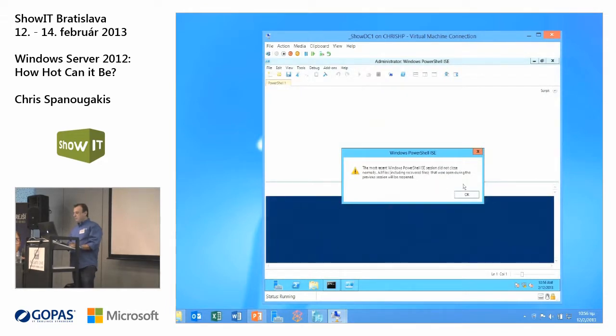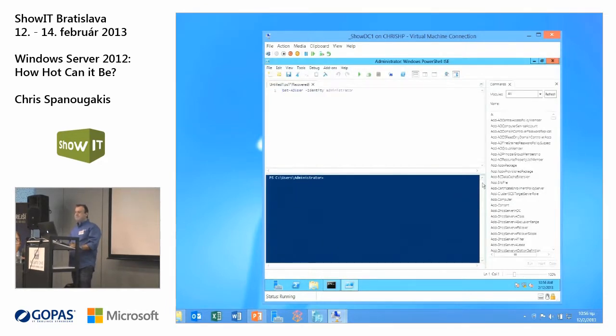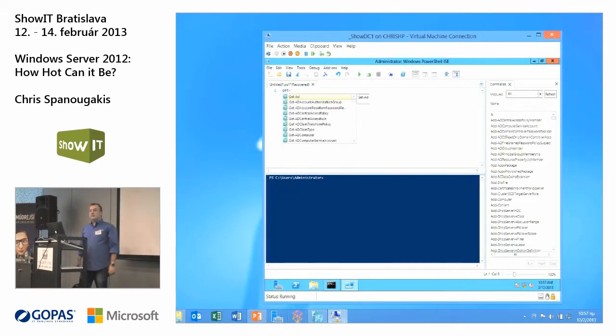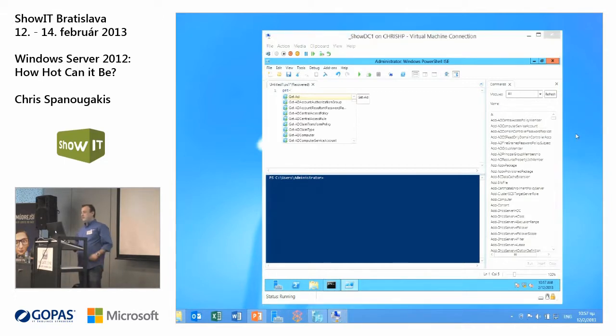This is more or less like a Notepad. It's not a Notepad, it's PowerShell and Notepad, something in between. The cool thing about this is, as soon as you start to type, you get a list. And this is very, very useful.